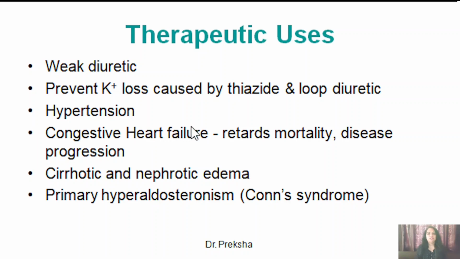Spironolactone is also used in case of congestive heart failure, as it retards the mortality and disease progression. Spironolactone prevents the pathological remodeling which occurs in congestive heart failure. Spironolactone is also used in cirrhotic and nephrotic edema, and it is also used in the treatment of primary hyperaldosteronism, where there is a raised level of aldosterone in the body, and this is also known as Conn's syndrome. So this was about the therapeutic uses of spironolactone.